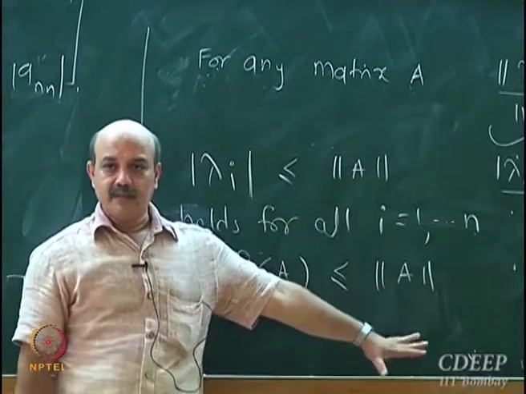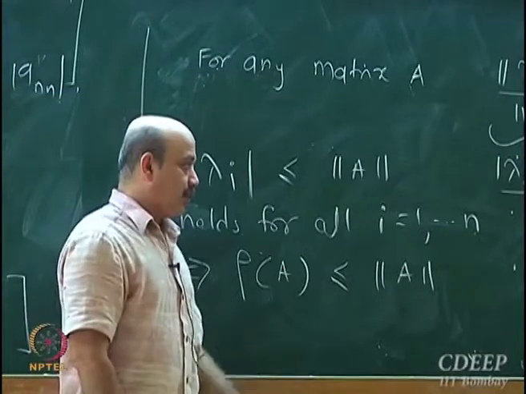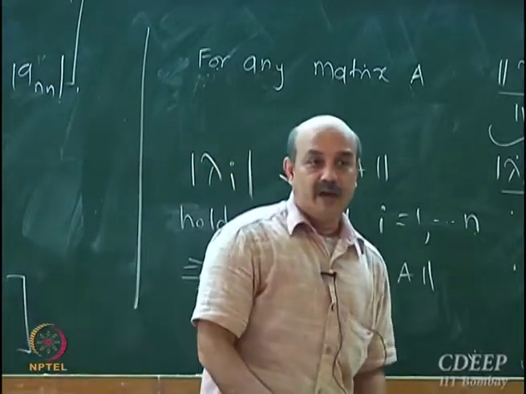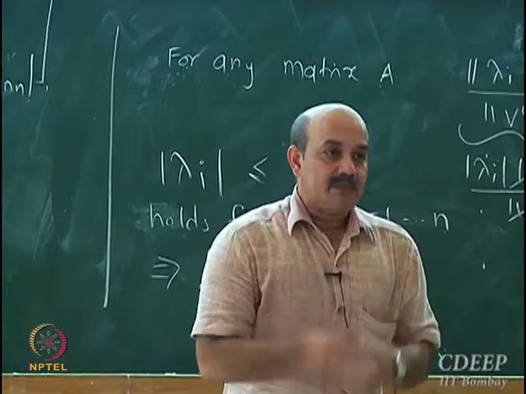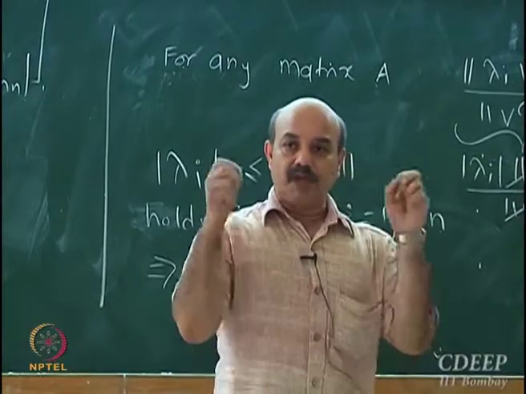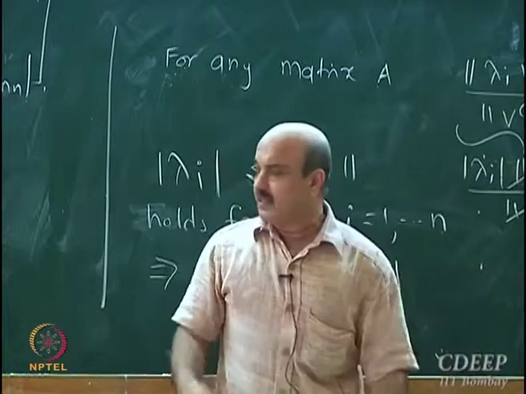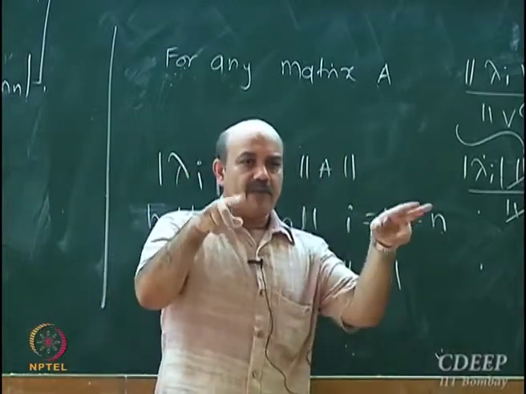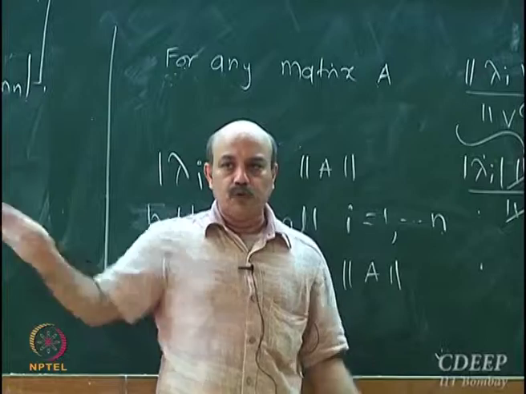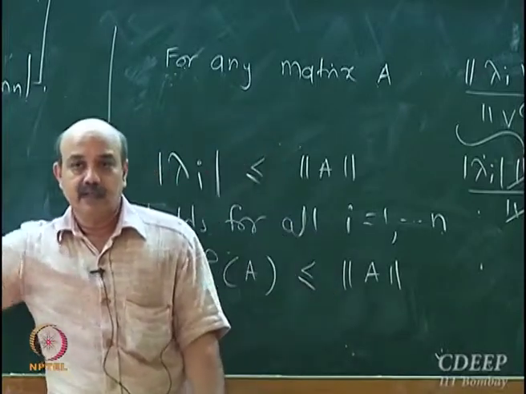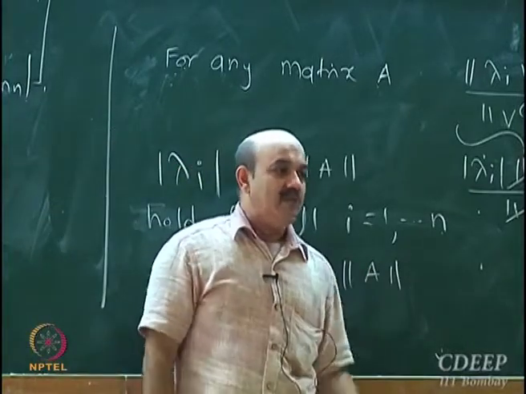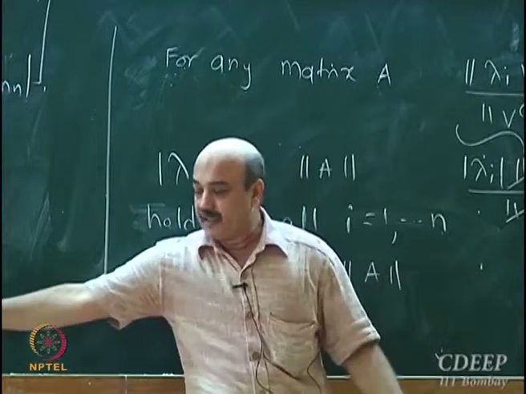Everyone with me on this? Okay, so far so good. Now we have developed the concept of matrix norms, and we have expressions for computing them. Of course, in MATLAB, if you give a matrix and ask for the 2 norm, it will give you the 2 norm, which is nothing but this. If you say inf, it will give you the infinite norm, and so on.